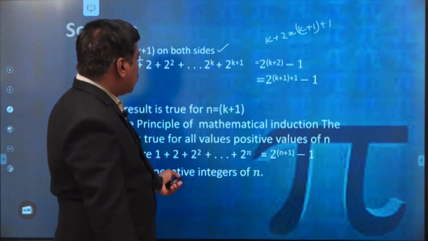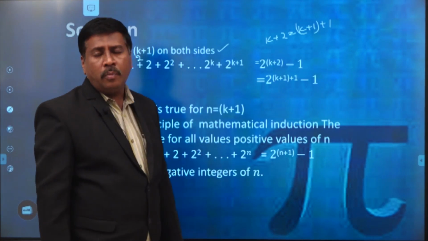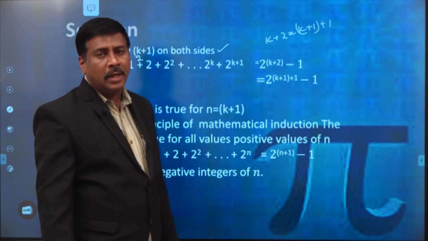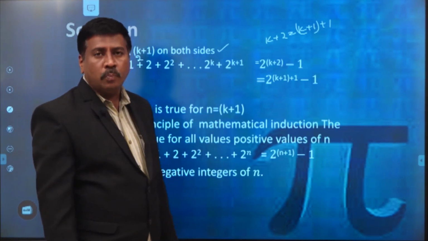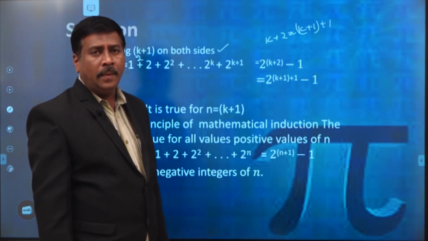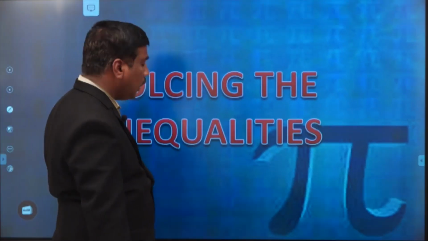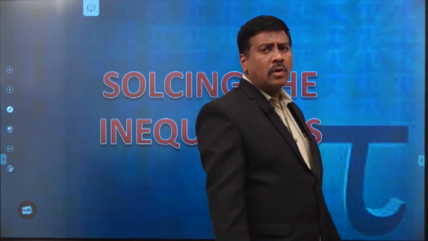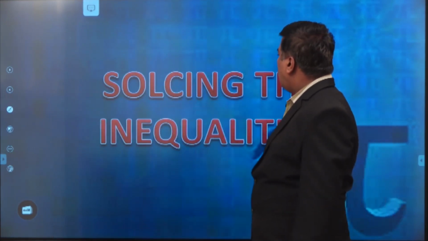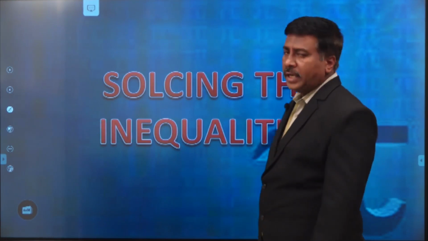Now, this is the way of proving any mathematical statement: we prove it by using mathematical induction. Now, coming to the next concept, solving inequalities.